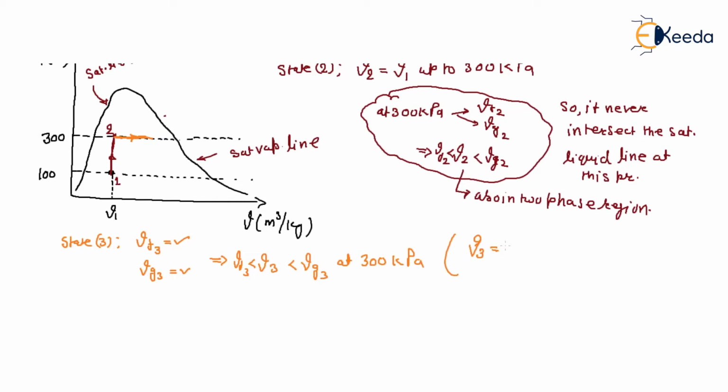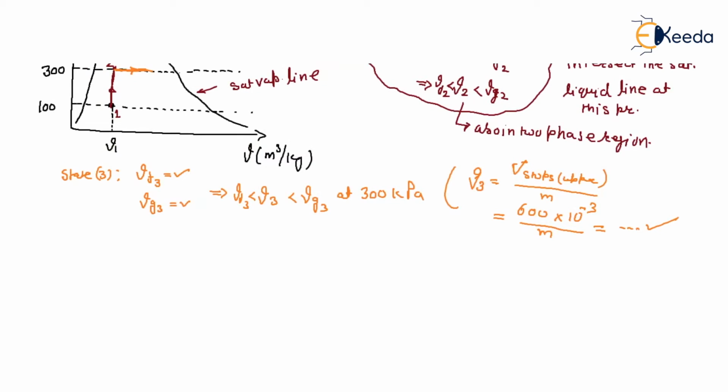That means when the pressure increases and it touches the upper stop, V3 is the volume at the upper stop divided by mass. Closed system, you have the mass. So you may easily calculate it: 600 times 10 to the power minus 3 divided by mass. So you have the specific volume. From the table you can see that V3 is in between Vf and Vg.